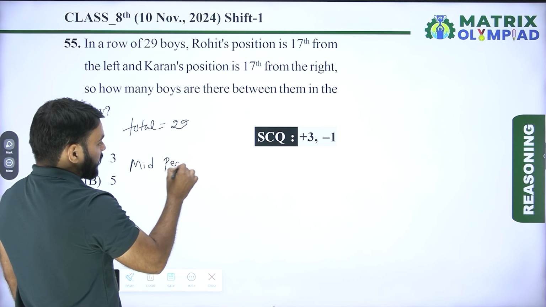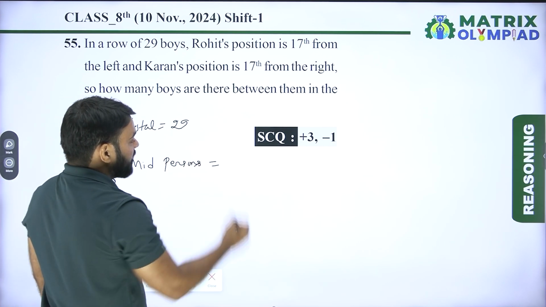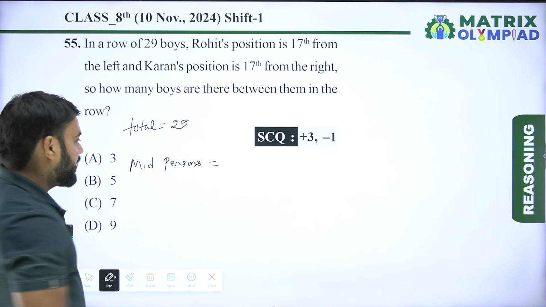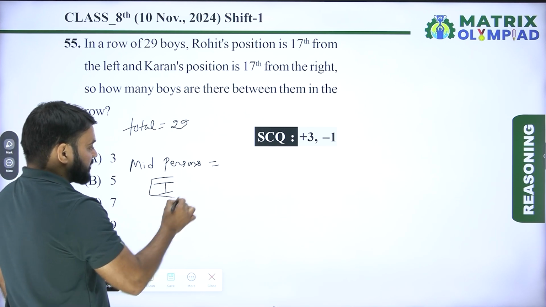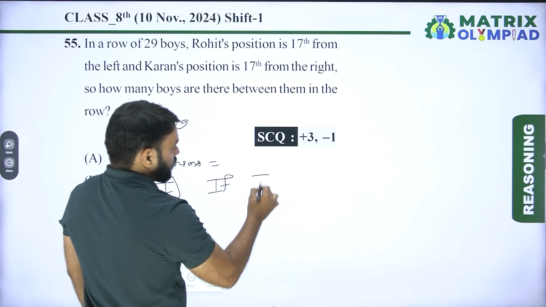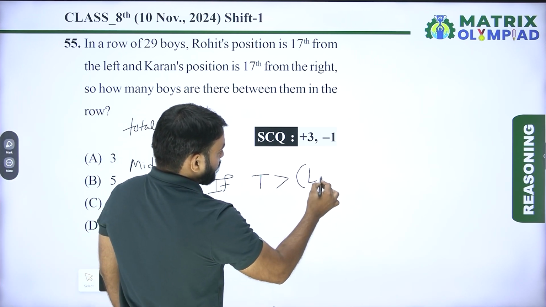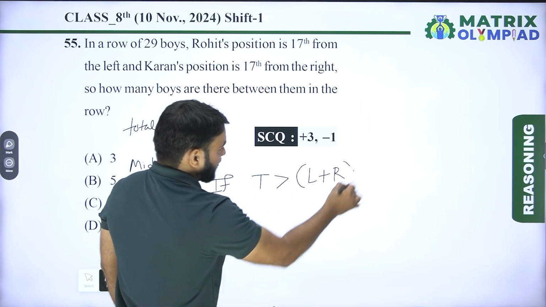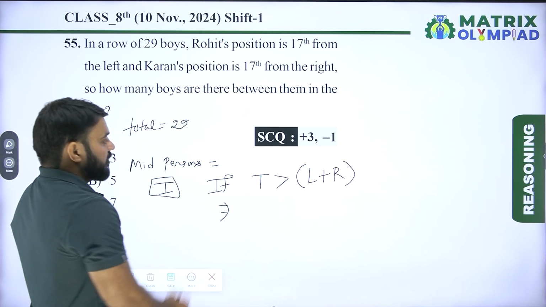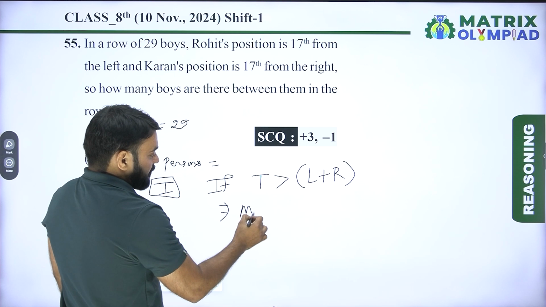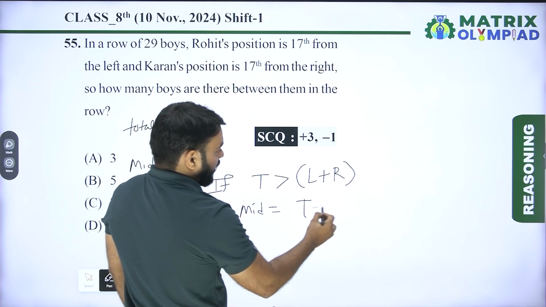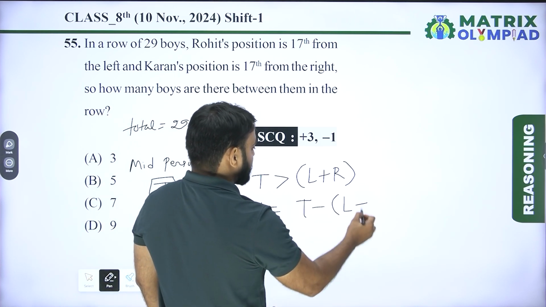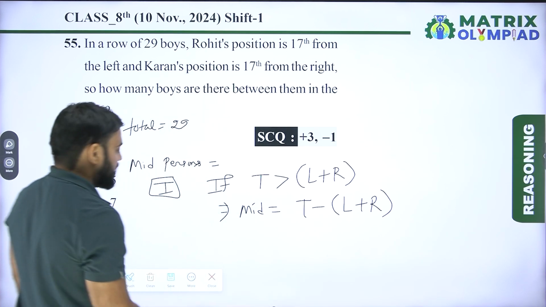There are two keys for finding the number of mid persons. Case number one: if total is greater than left position of the first person plus right position of the second person, then number of mid persons is equals to total minus left position of first person plus right position of second person.